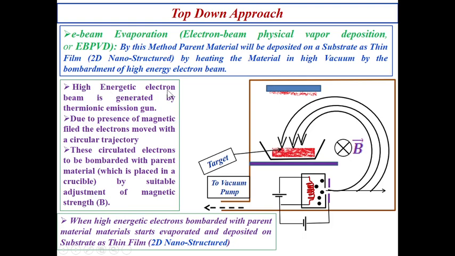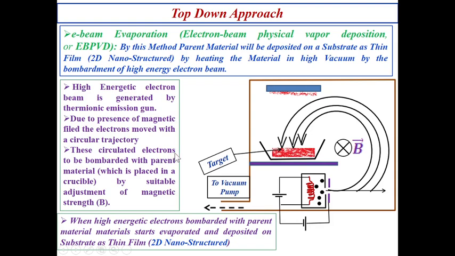A high energetic electron beam is generated by a thermionic emission gun. This is your thermionic emission gun. Here I have not written it. You just put an arrow and write this down. Due to the presence of a magnetic field, the electrons move with a circular trajectory. The electrons follow a circular trajectory and hit the target material.